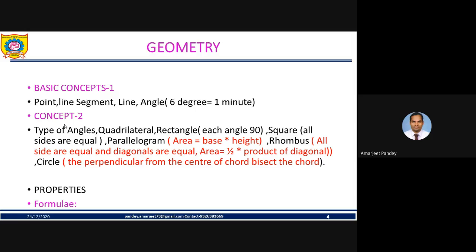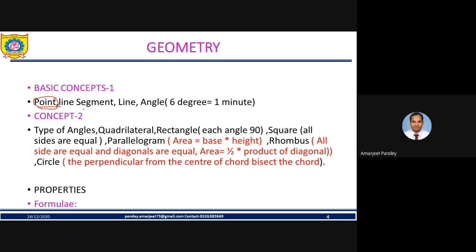Now let's discuss the first one, the point. We know what a point is, but if someone asks what a point is, most students try to give different definitions.